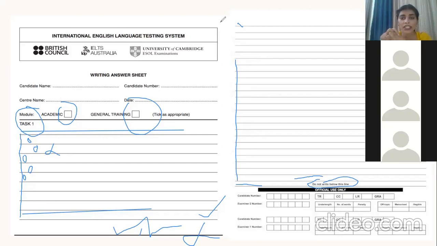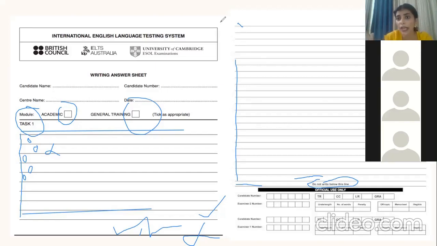And what I always suggest is that you take printouts. I'm going to upload these sheets in the Google Classroom. Whenever you have to write a task 1 or task 2, you can take multiple photostats. Just keep photostats of these blank sheets and practice on them. They are going to really help you a lot.